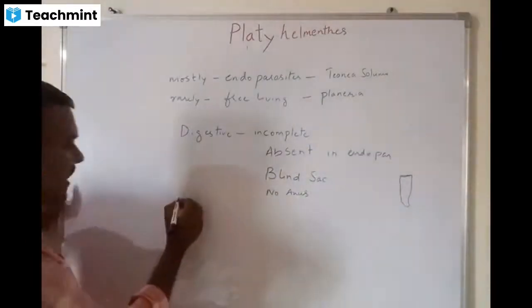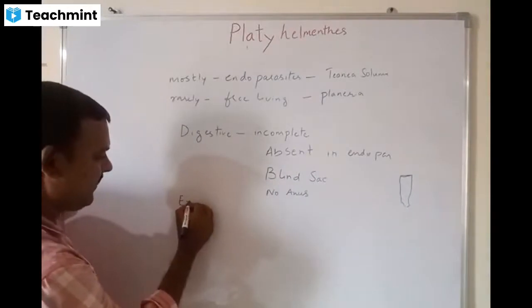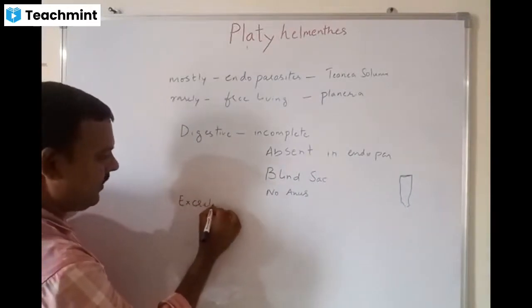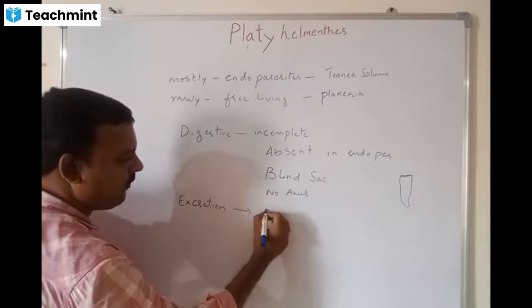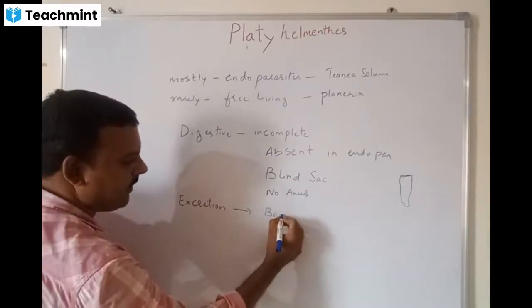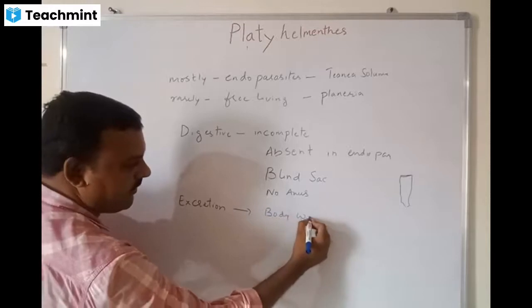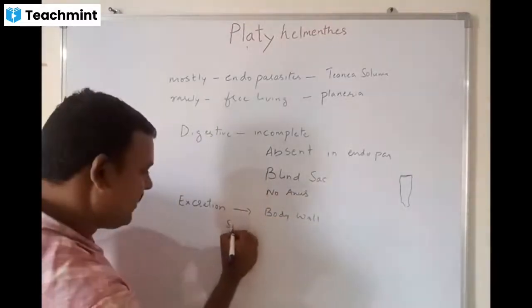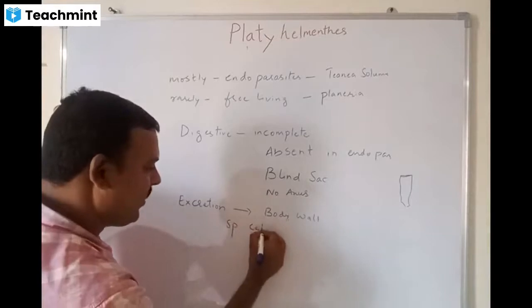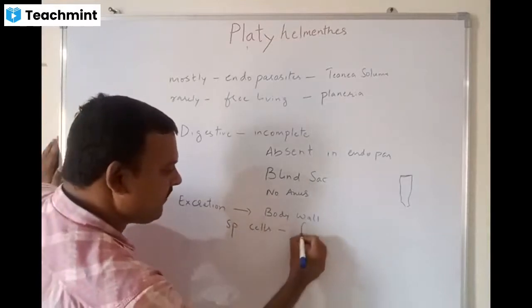And excretion happens through the body wall with specialized cells called flame cells.